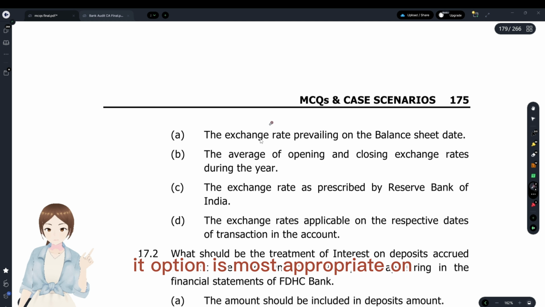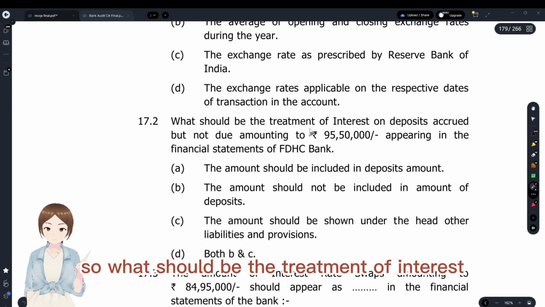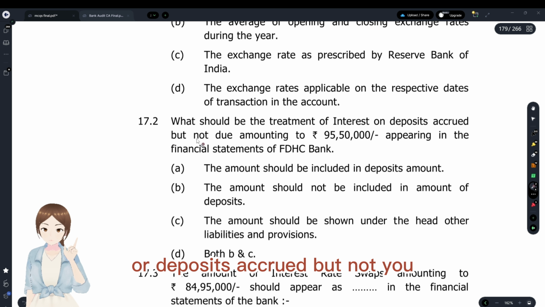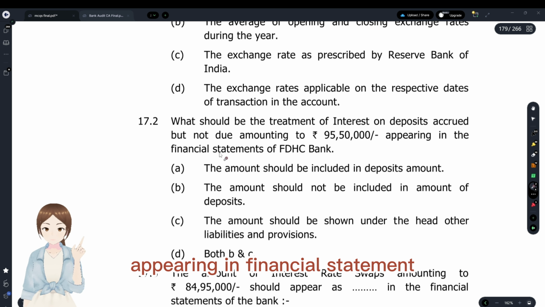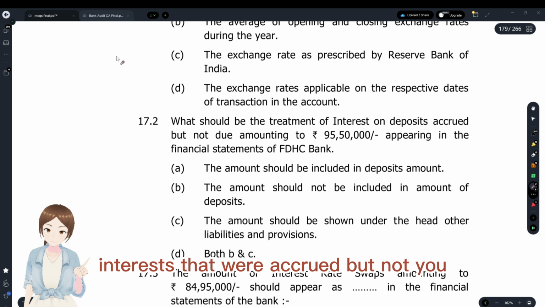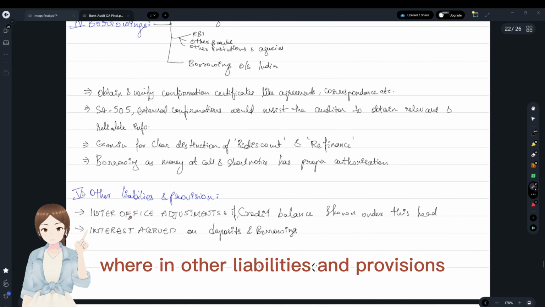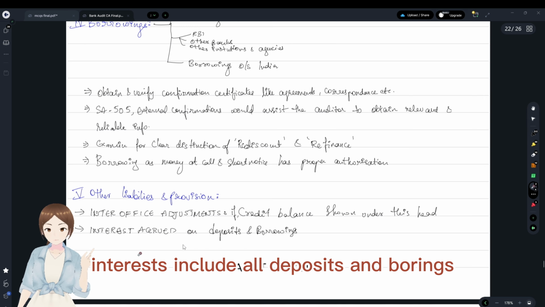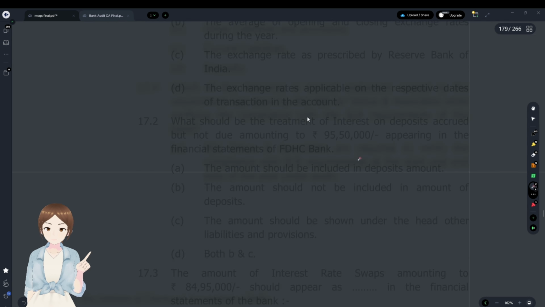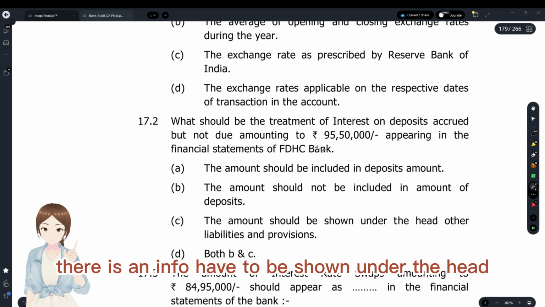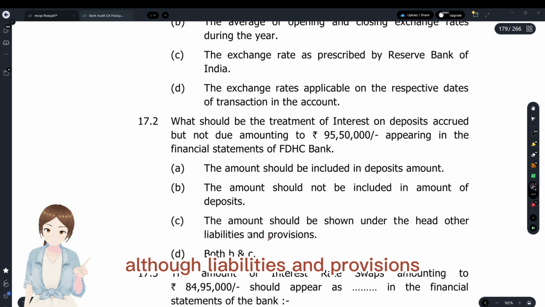Option A is most appropriate answer. What should be the treatment of interest on deposits accrued but not due, appearing in financial statement? Interest that was accrued but not due has to be mentioned where? In other liabilities and provisions. Interest accrued on deposits and borrowings, on the amount due, that is 95, has to be shown under the head other liabilities and provisions.